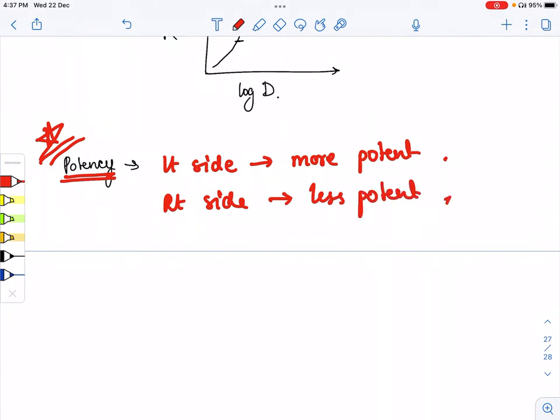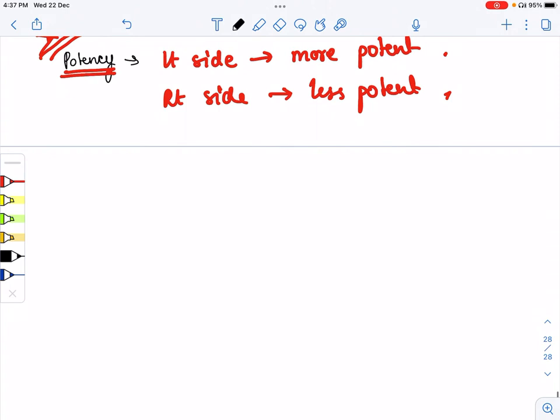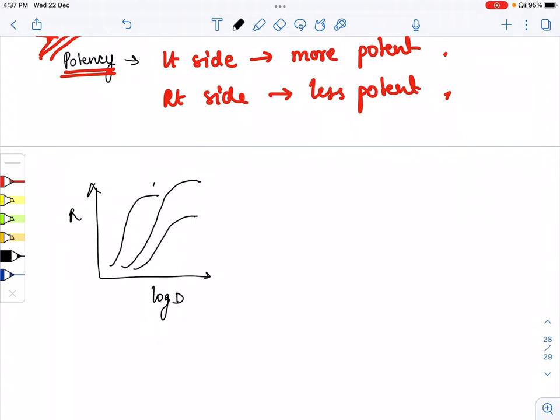Now I want to give you an example of how we understand this. Suppose this is a graph, this is log D and this is R. Now I am asking you to tell me which drug is more potent and which one is less potent. Here this is A, B and C. Which drug is more potent, A drug, B drug or C drug?